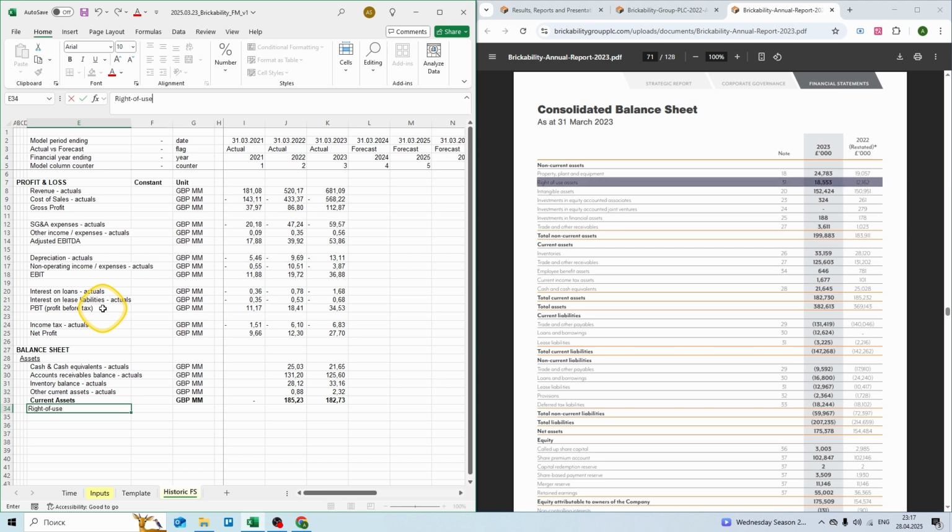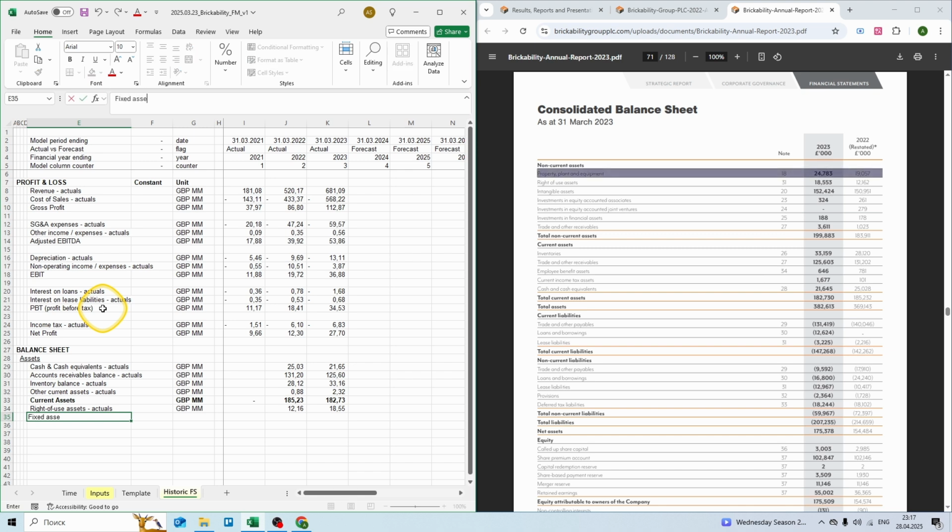Next we have right of use assets. Again, £1,000,000. 12 million in 2022 and 18 million in 2023. Then we have fixed assets. Again, £1,000,000. 19 million in 2022 and 25 million in 2023.